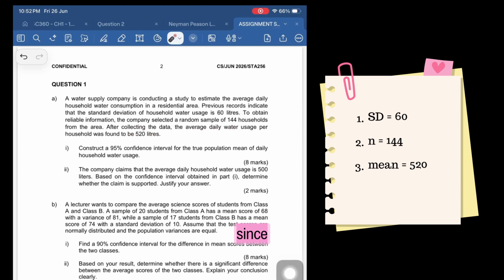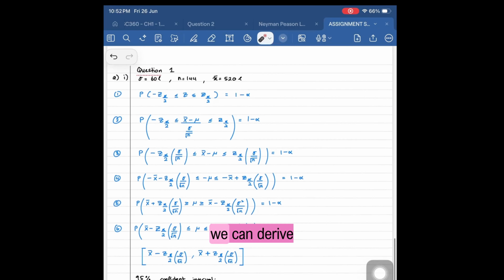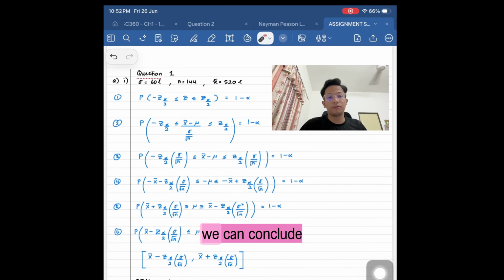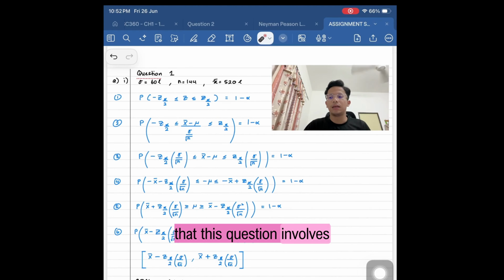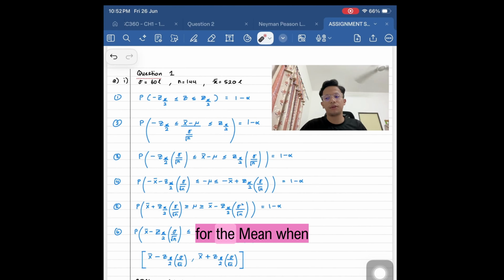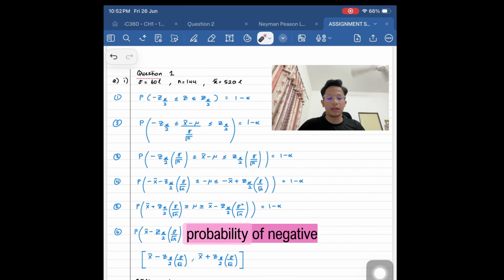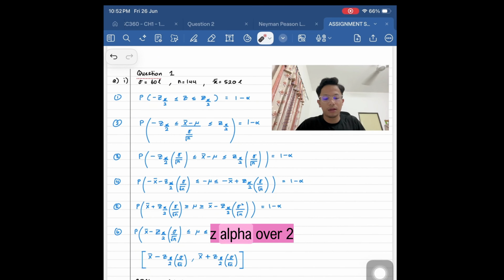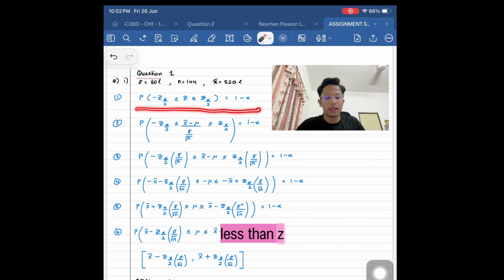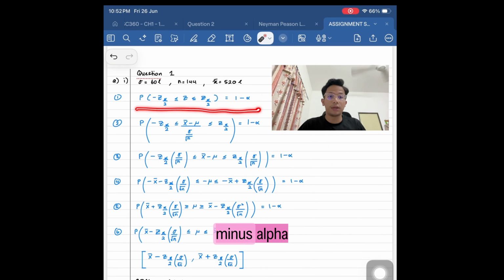We know that from the standard deviation, we can derive the variance. Therefore, we can conclude that this question involves the interval estimation for the mean when the population variance is known. Therefore, we need to remember that the probability of negative z alpha over 2 less than z less than z alpha over 2 is equal to 1 minus alpha.